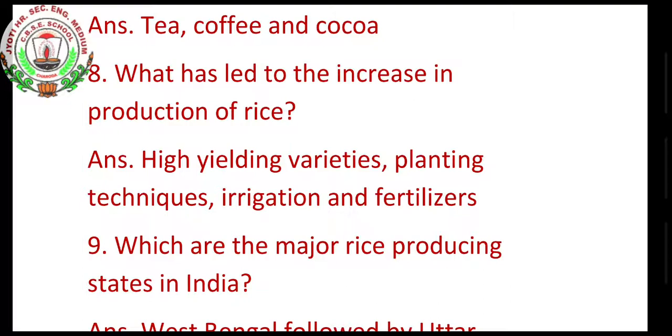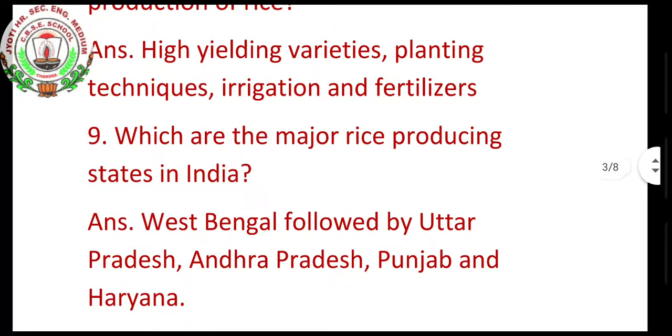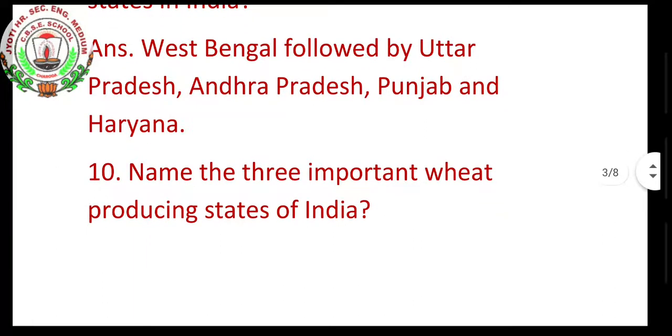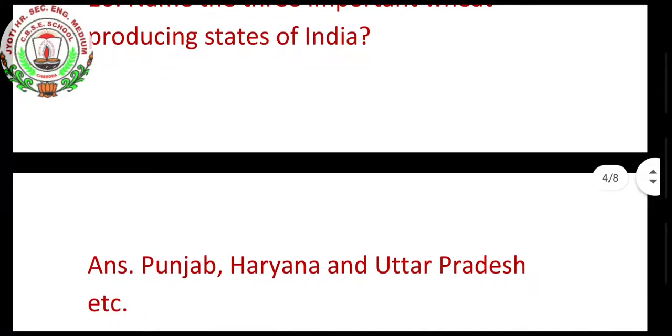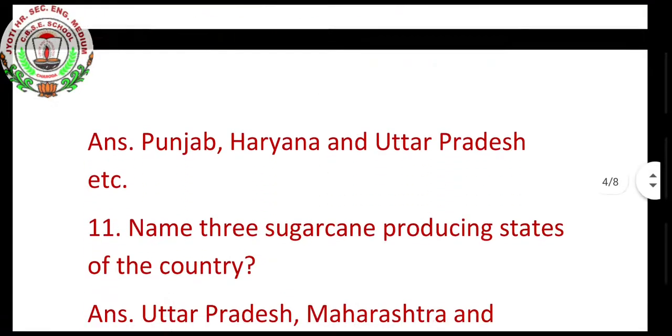What are the major rice producing states in India? That is West Bengal, followed by Uttar Pradesh, Andhra Pradesh, Punjab and Haryana. They are the major rice producing states in India. Name the 3 main wheat producing states in India. Punjab, Haryana and Uttar Pradesh, etc.